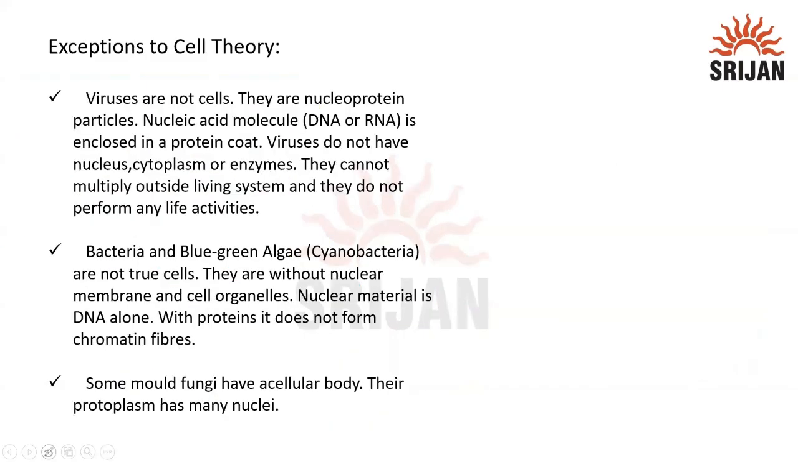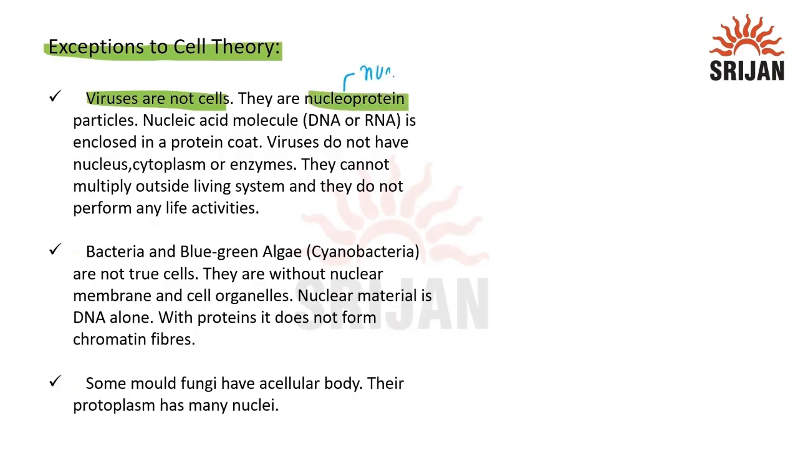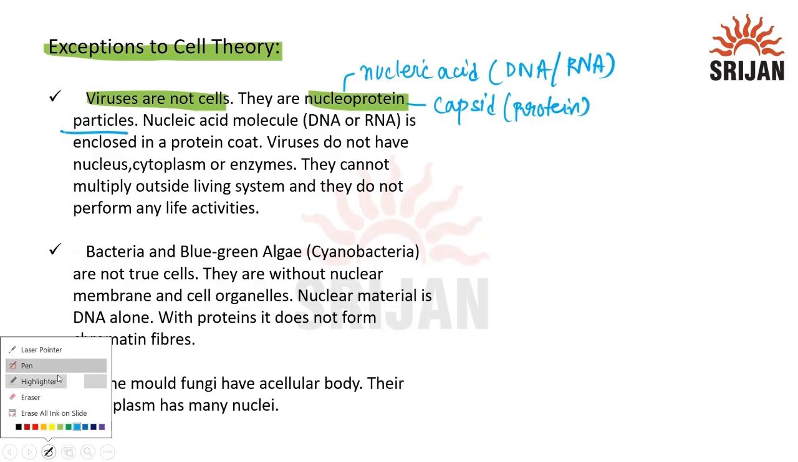Next, there are some exceptions of cell theory we also need to know. See, viruses are not cells. Viruses are called nucleoprotein. Why? Because they have nucleic acid, either DNA or RNA, both cannot be present. Also, on the outside, they have a capsid layer. This capsid layer is made of protein. So it's called nucleoprotein material or nucleoprotein particles.